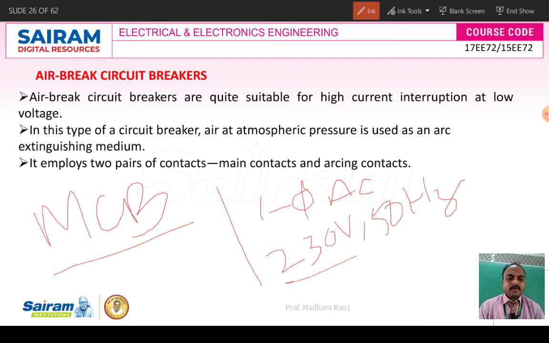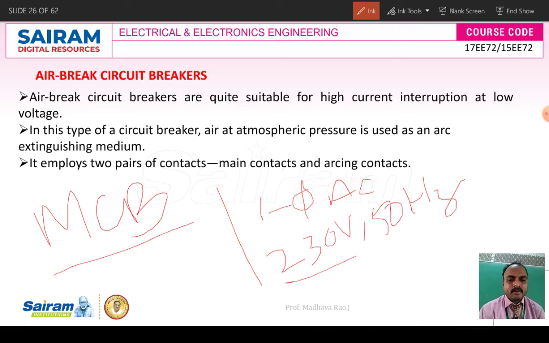This circuit breaker works at atmospheric pressure. Air is generally available in the atmosphere, so air we get from the environment, and atmospheric pressure is used as the arc quenching medium.